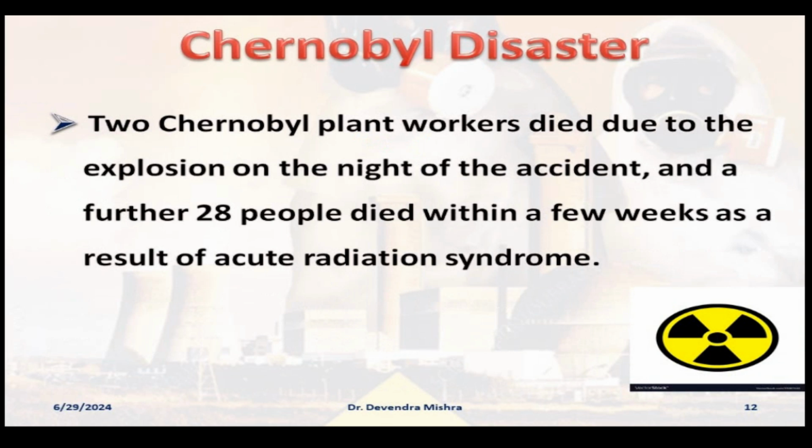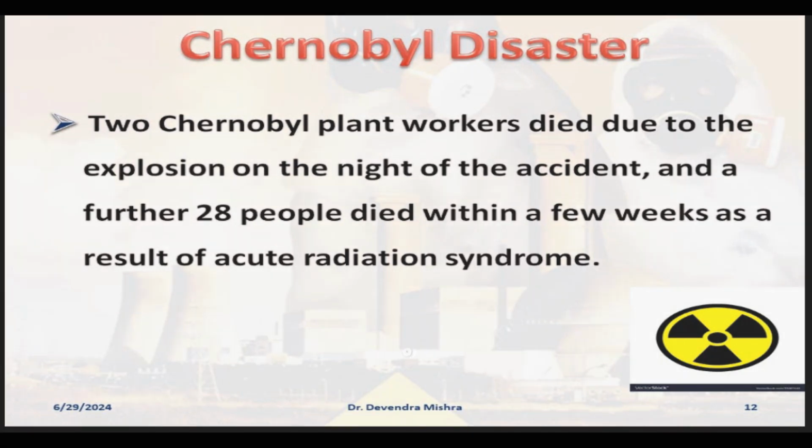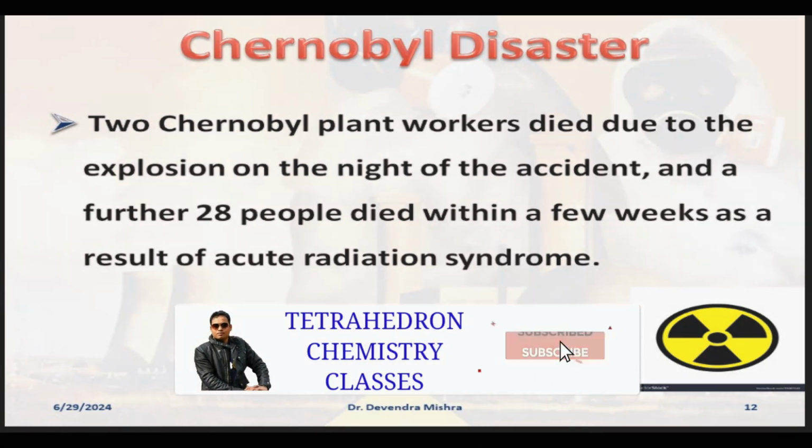So two Chernobyl plant workers died due to the explosion on the night of the accident, and a further 28 people died within a few weeks as a result of acute radiation syndrome. Okay, this was the report put forward by the management, right? This is something very important you should know.